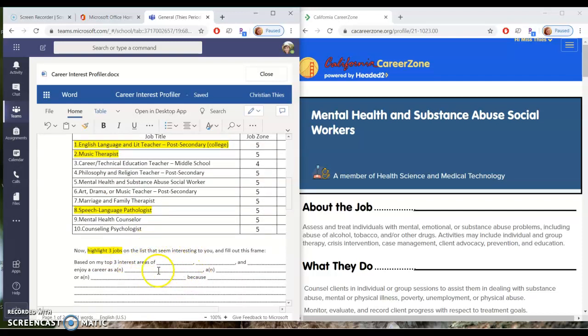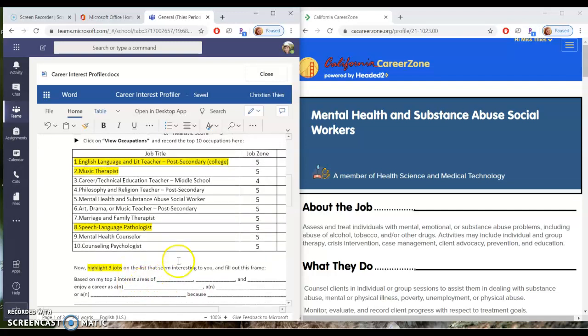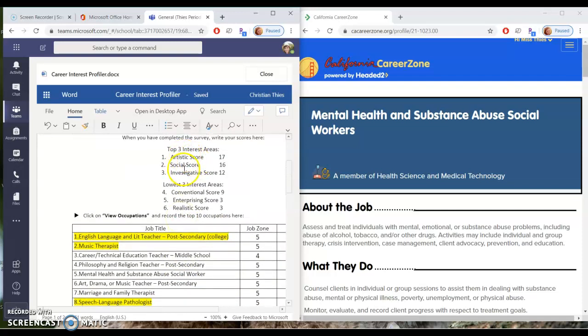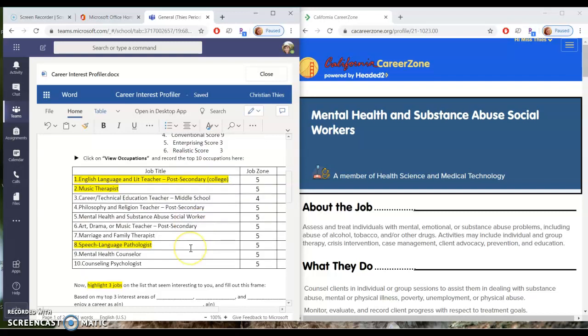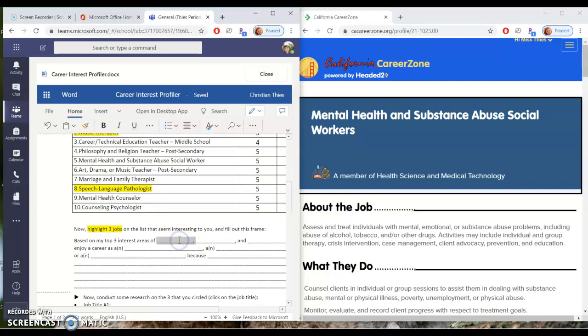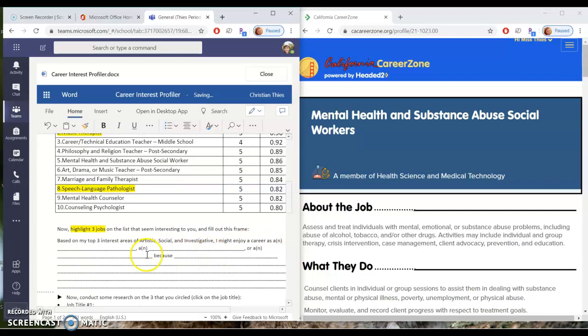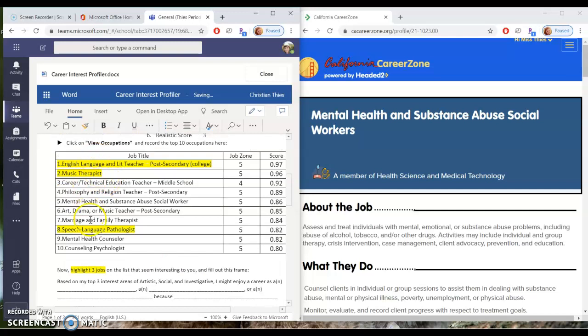looking at the frame down here, based on my top 3 interest areas of artistic, social, and investigative. Let's go down there. Let's fill in the blanks with artistic, social, and investigative. I might enjoy a career as a, and I'm going to look at the 3 that I highlighted.